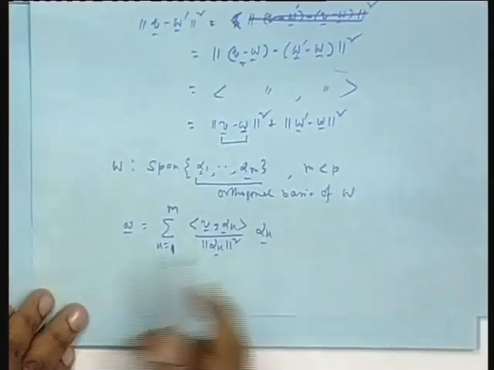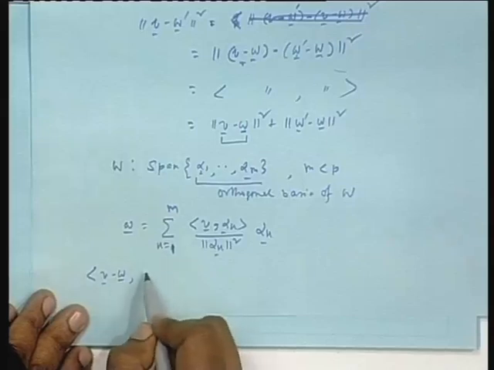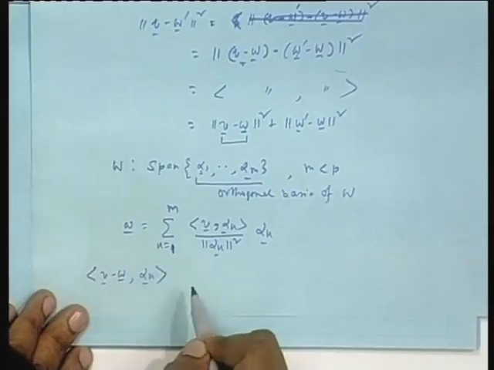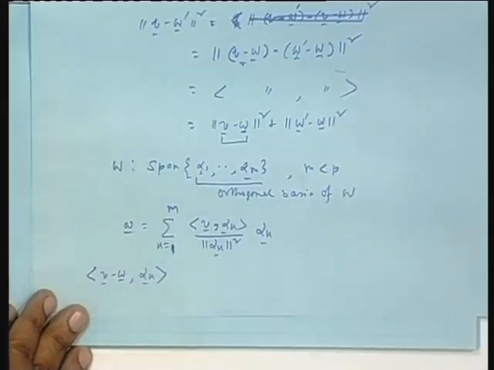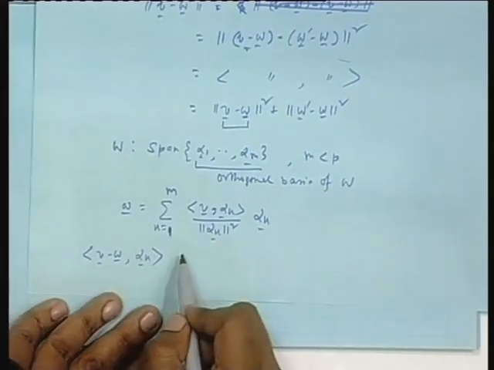So, I will show that the inner product of V minus W with alpha k is 0 for all k equal to 1 to m. I will show this, and it is very easy.